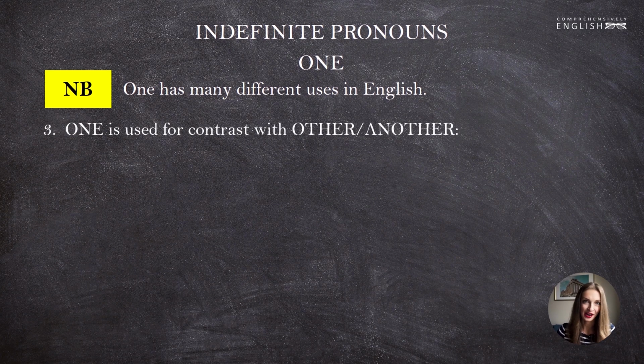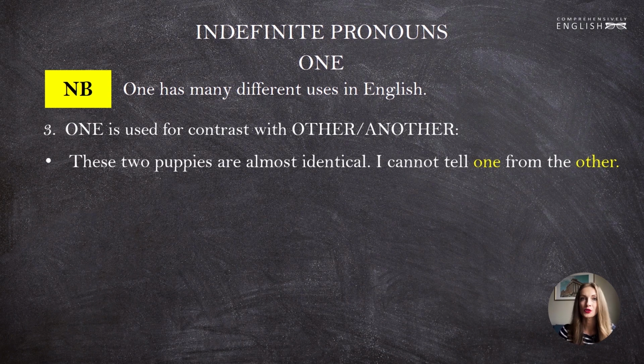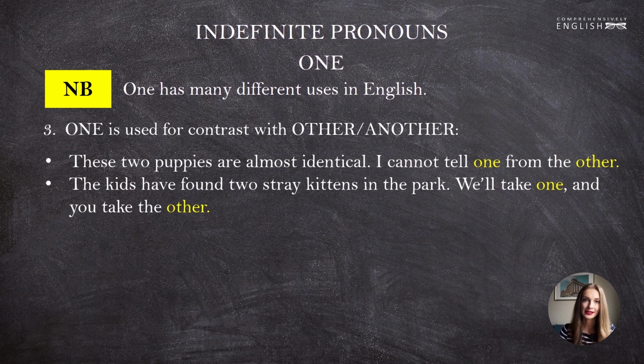The third scenario in which we use one is when we contrast it with other or another. These two puppies are almost identical. I cannot tell one from the other. So we have one and the other, right? The kids have found two stray kittens in the park. We'll take one and you take the other.